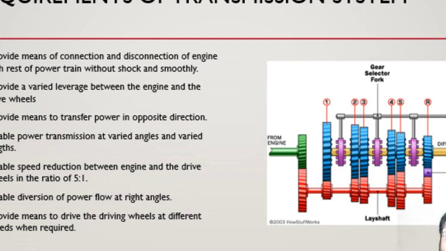It will provide a magnification of our driving ratio while we are working under different load conditions. At the same time, it will provide power in the opposite direction while we are turning or reversing our vehicle. It also enables power transmission to varied angles and varied lengths. If there is any change in my working condition, it should provide the power ratio at any condition. It also provides a higher reduction ratio, like 5 to 1.